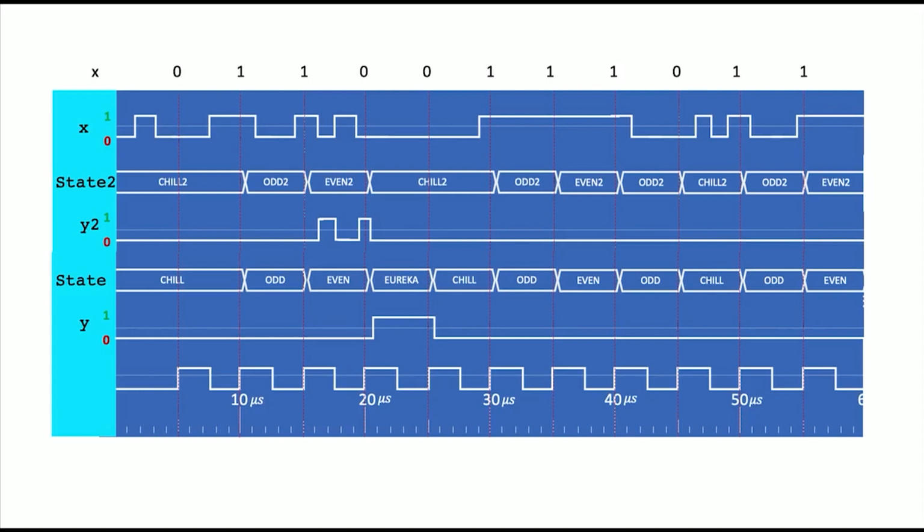But we wanted a nice pulse on our output. The advantage here is that Y will be 1 for one entire clock cycle, whereas Y2 will go up and down as X changes. So while X is changing here, Y2 is also following X. And so any kind of change on X here will be reflected on Y2. Yes? And is the reason that it's shifted a little bit to the right of X because there's some kind of delay? Yeah, there's that. We actually had to clock in the 0 before we reacted, whereas the Y2 is reacting immediately to changes in X.